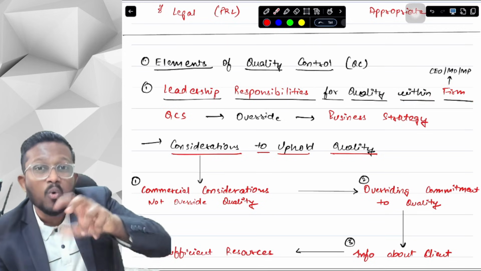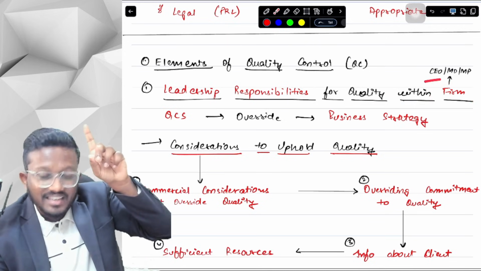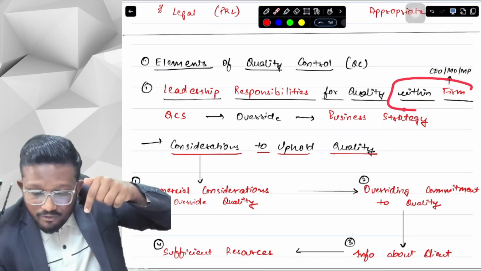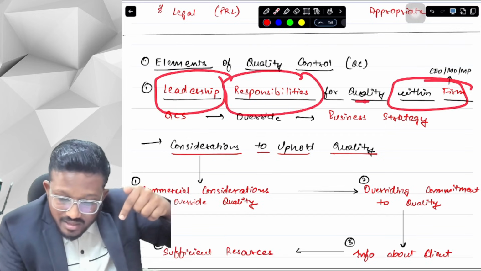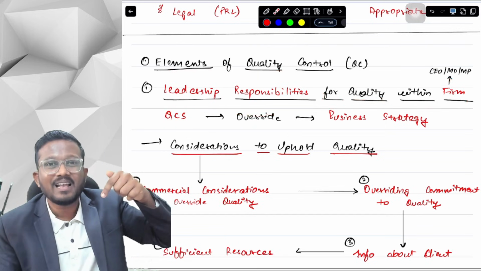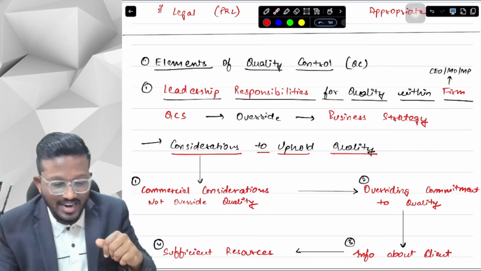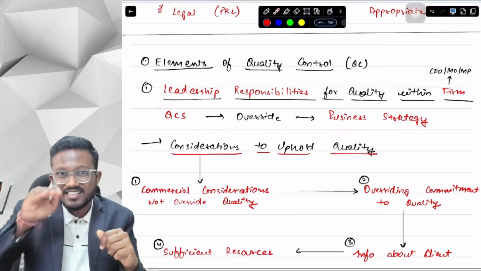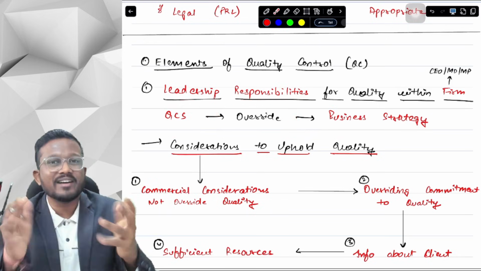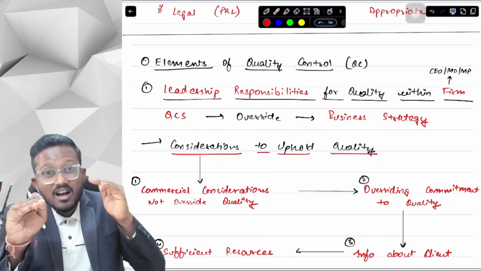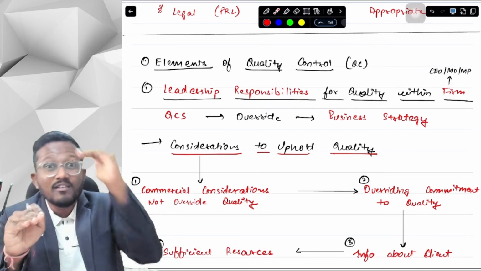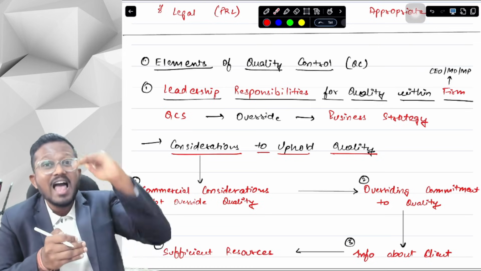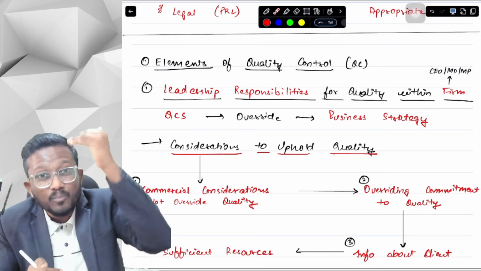Within the firm, who are the leaders? Our CEO, our managing director, our managing partner. It says that within the firm, leadership has the responsibility for maintaining quality. In other words, the quality control system should override our business strategy. Our business strategy is to earn maximum profits. The business strategy should be our lesser priority, and the quality control system should be our highest priority.